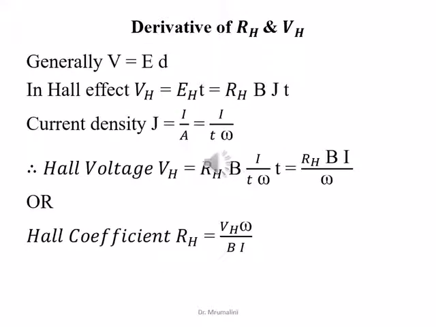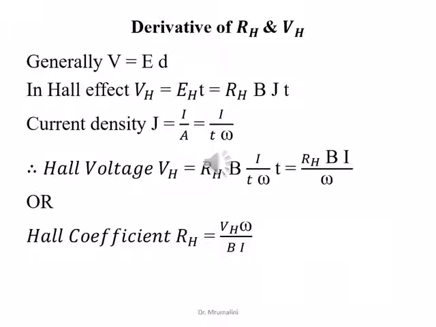Now we have to derive the formula for RH and VH, that is Hall coefficient and Hall voltage. The general formula for potential is V is equal to E into d. In the Hall effect, we can modify it: VH is equal to EH into t, where EH is RH B J, and therefore we get Hall voltage RH B J into t.